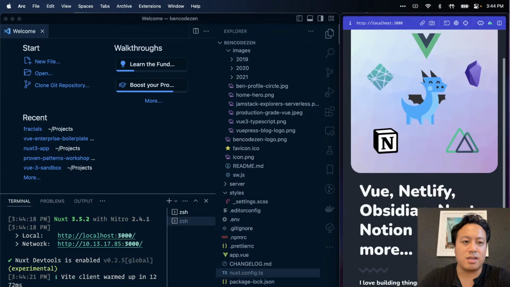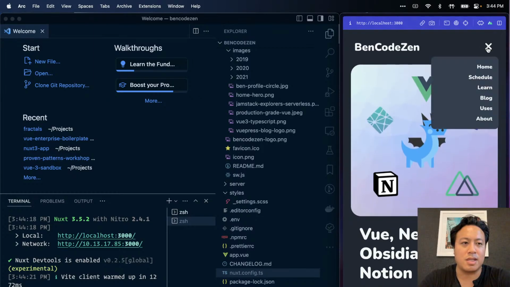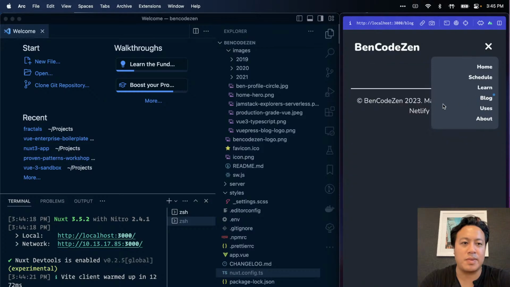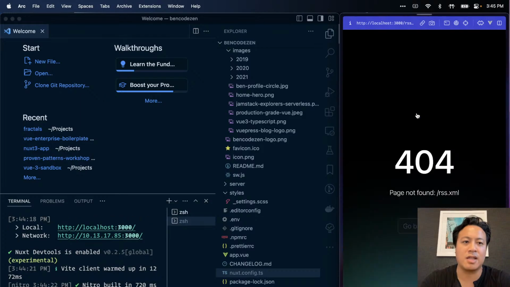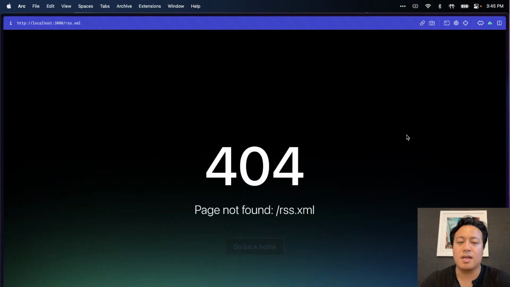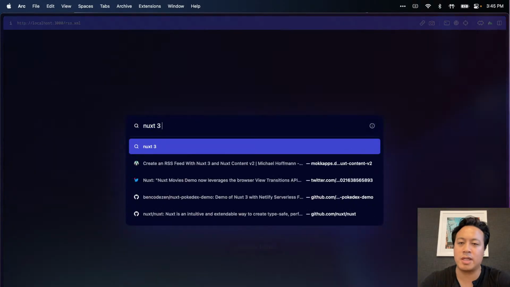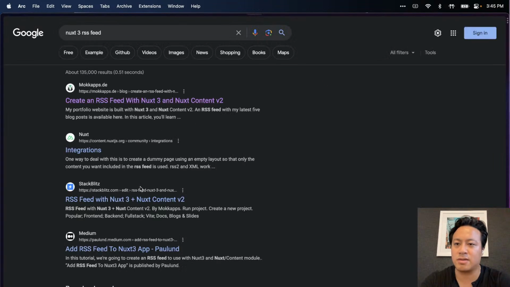Okay, so what exactly is going on here? Well, on my old site, what I was able to do is I used to be able to actually point people to the RSS feed. So if we take a look at what's going on here, I had a link for RSS. Currently, it is broken. So we need to fix that. And so when it came to Nuxt 2, I know that one of the things that used to have an RSS feed plugin, but we're no longer in a Nuxt 2 land. So let's just look up RSS feed for Nuxt 3.